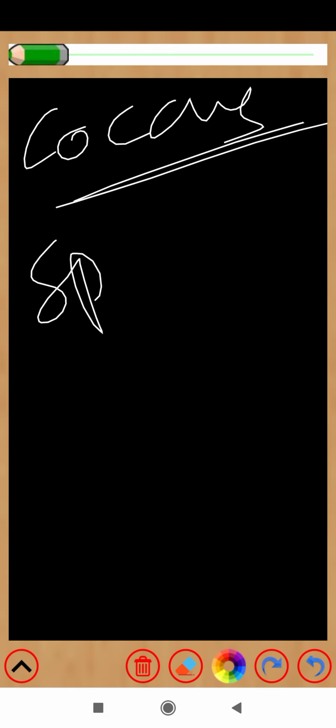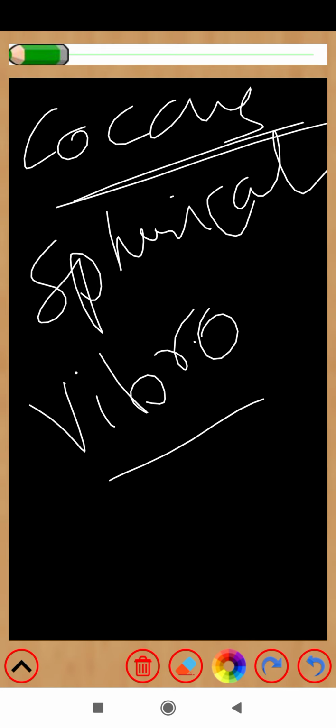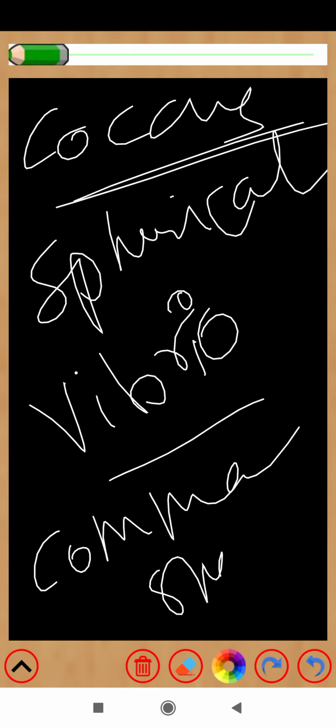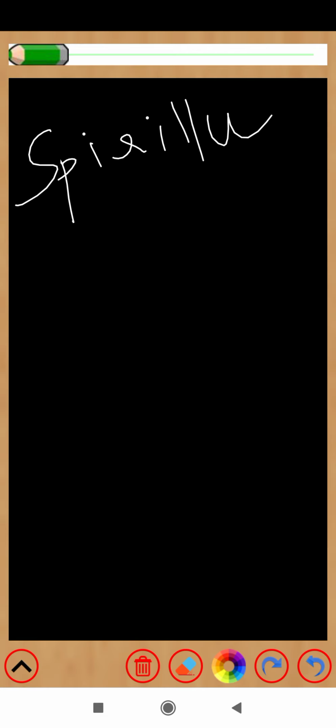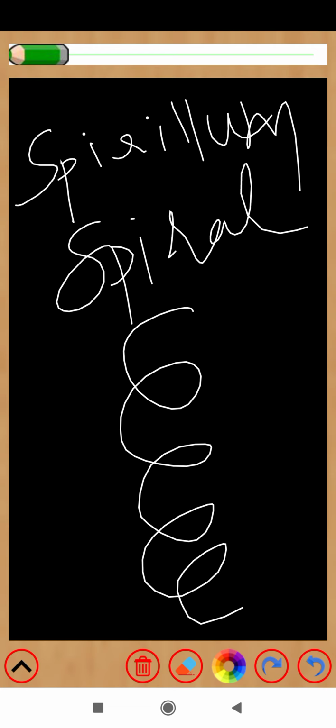Next comes coccus. Coccus is spherical, like the earth. Next, vibrios. Vibrios are comma shaped. Next, spirillum. Spirillum is spiral shaped, like a spring.